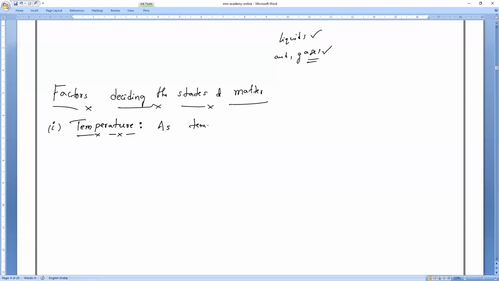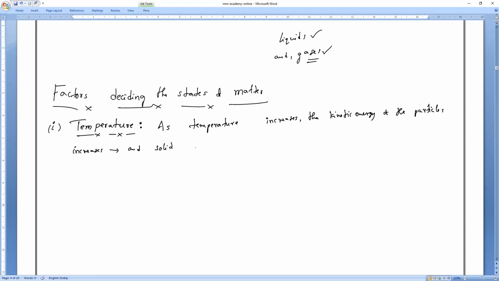As the temperature increases, the kinetic energy of the particles increases. If the kinetic energy increases, then what will happen?